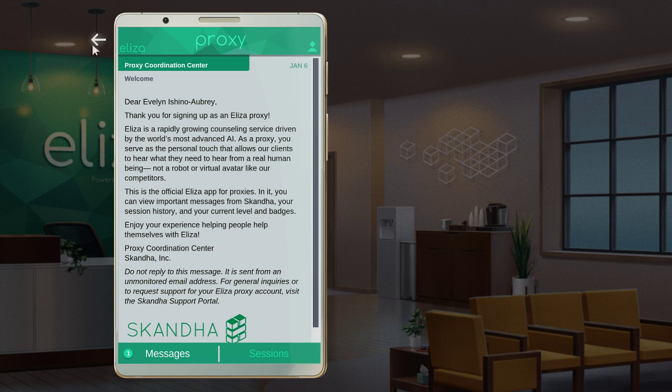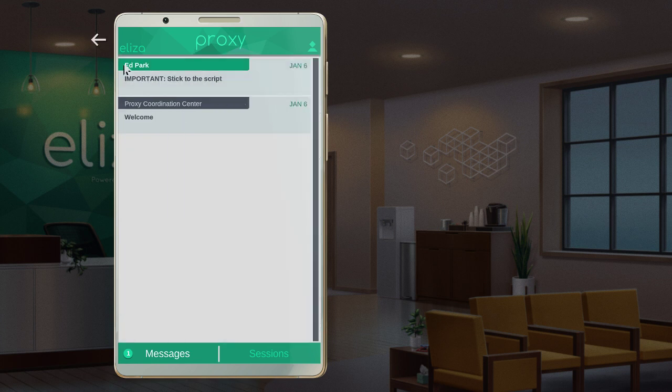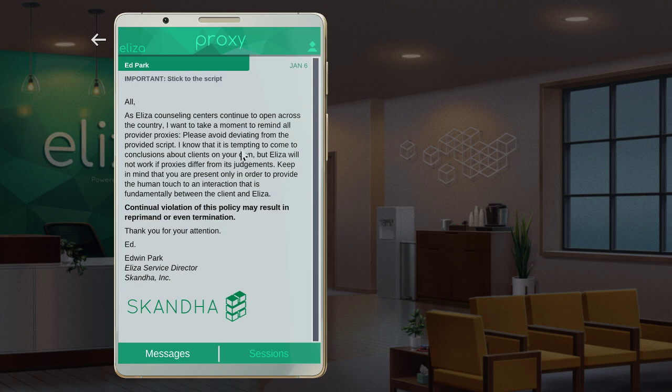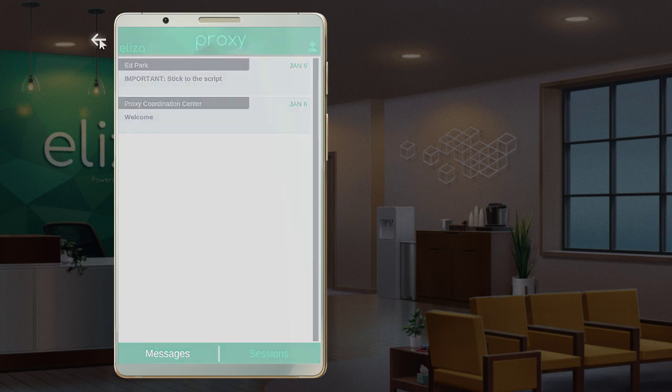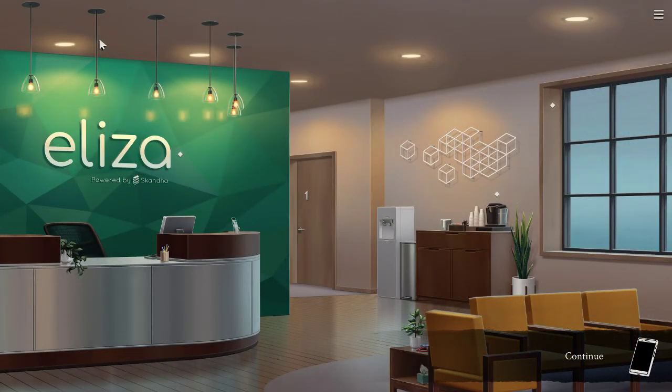Eliza is much as you might expect, a program that feeds lines into a conversation. So it listens to whoever is talking and then responds. And we are the face. So our job is to simply read out whatever Eliza tells us to read. And they're telling us that we are not allowed to do anything else. We must only stick to the script.